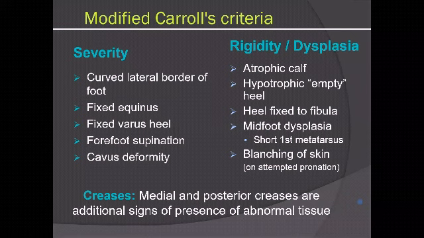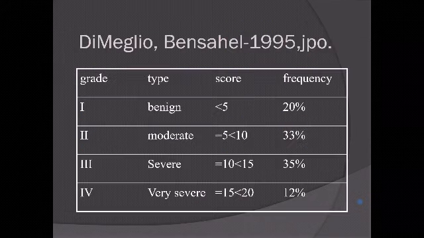In the olden days, we had only Carroll's criteria. So Carroll spoke of severity criteria and rigidity criteria. These were his criteria, which talked about dysplasia or rigidity, short first metatarsal, blanching of skin, a heel which is fixed to the fibula, and an atrophic calf. He said the leg is dysplastic, but the severity depended on how much it was curved and how much was the pliability, which means how much was the deformity, which is like Pirani scoring. So you must know, if some older examiner asks, what are modified Carroll's criteria.